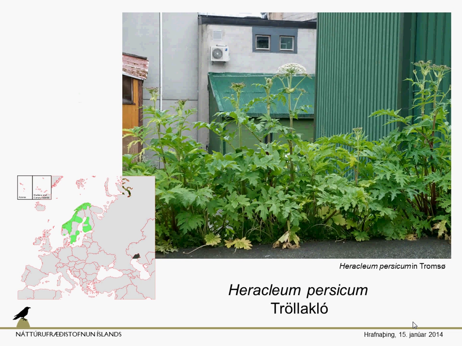The other species from the same genus, which is not that harmful because it doesn't have much of this furanocoumarin, is Heracleum persicum, Tröllahvönn. It's also present in Iceland. And it's called Tromsø palm because it started the invasion in Tromsø in Norway.